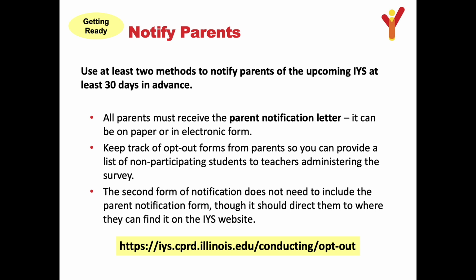At least one other method of parent notification should be used, and this method is more flexible. Other methods include posting notifications on your school website, social media page, or Google Classroom. An announcement can be made in a PTA meeting, a school newsletter, or a direct email to parents. Any electronic notification should include a link to the parent notification form on the IYS website. If your school or district requires written parental consent, follow that policy.